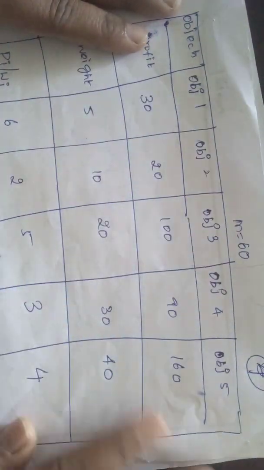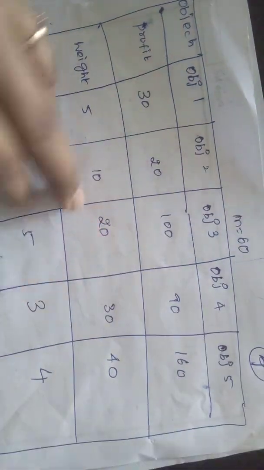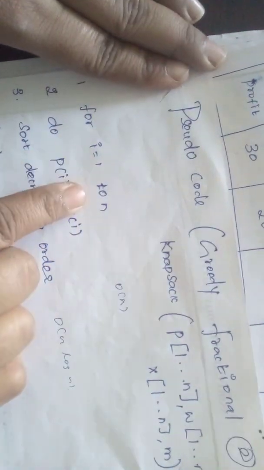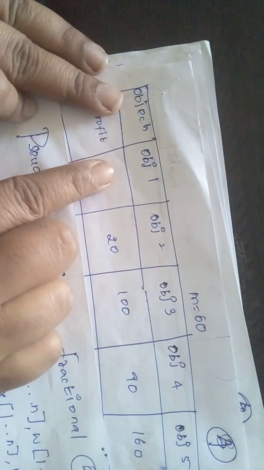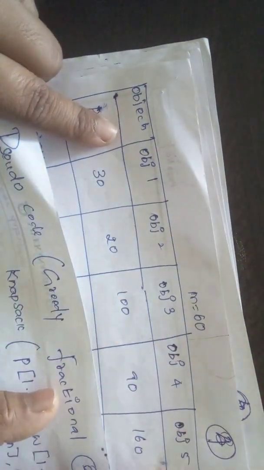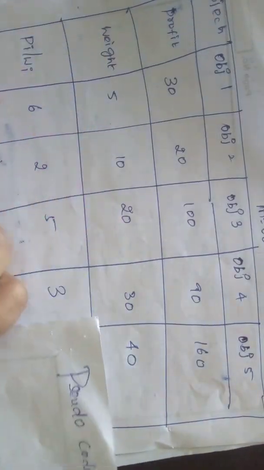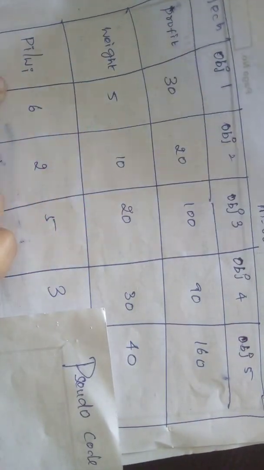Now see, compare with the pseudocode. i equals 1 to n, so i becomes 1 to n only, up to n number of terms. After that, step: compute p i divided by w i. That means I am going to divide the profit by the weight, that is p of i divided by w i.